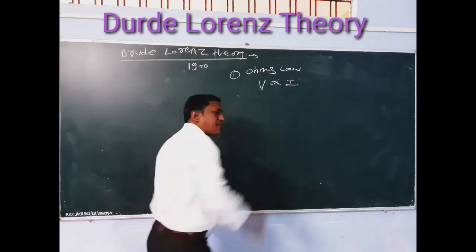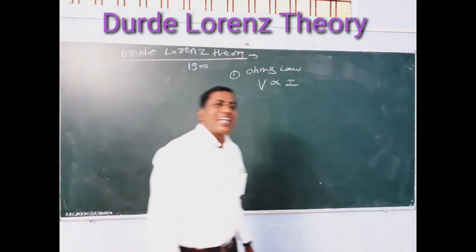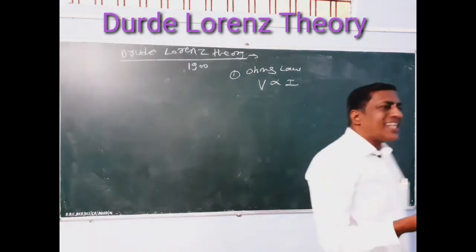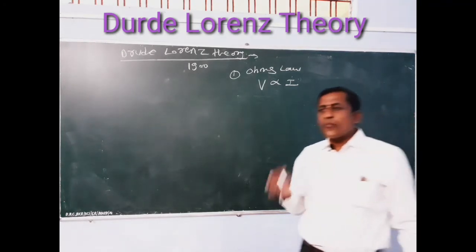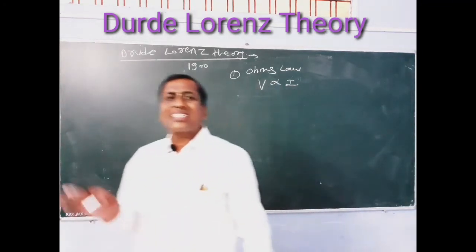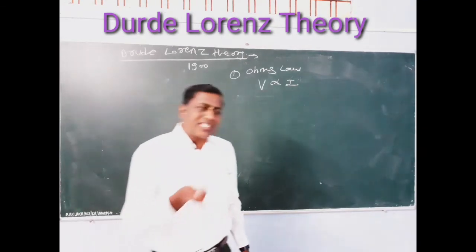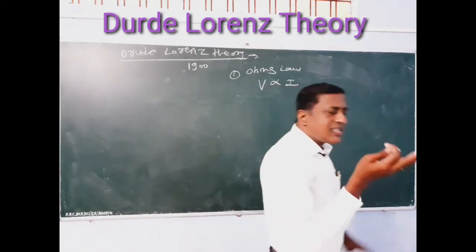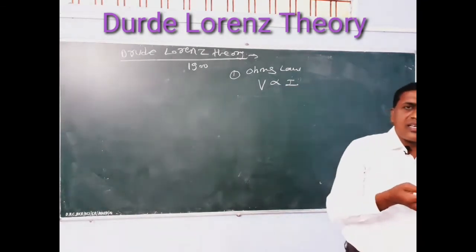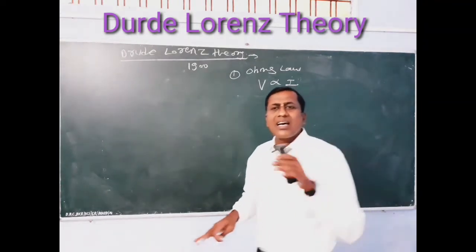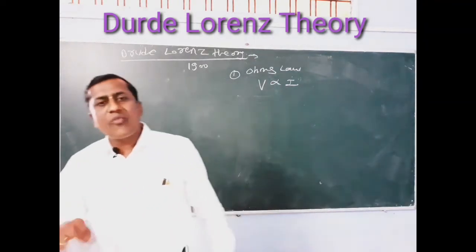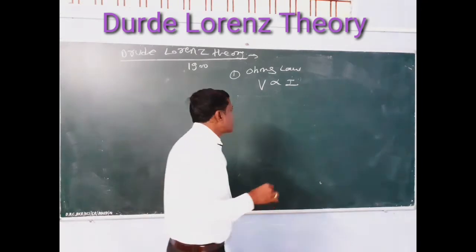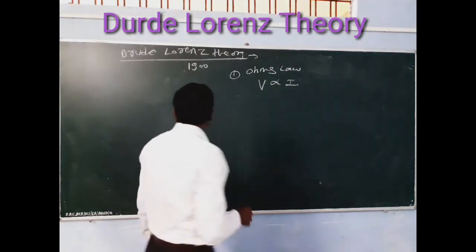V is the electric potential, I is the electric current. Electric potential is directly proportional to the electric current. If electric potential increases in any circuit, electric current also increases. If potential decreases, current also decreases, or vice versa. This is the first point said by Drude and Lorentz.